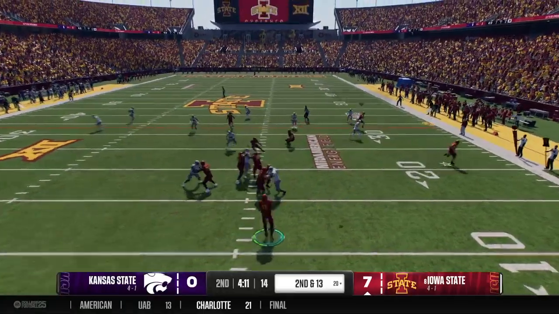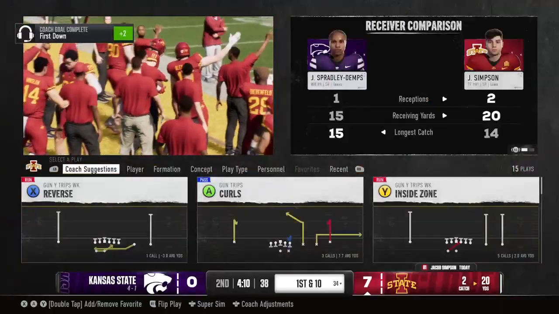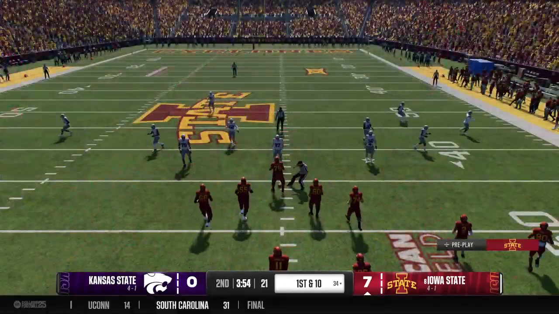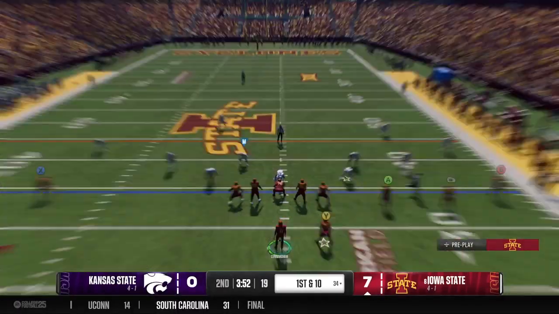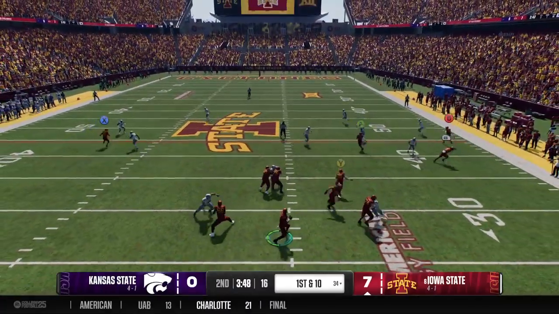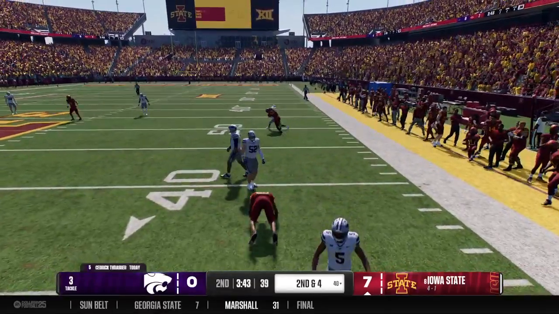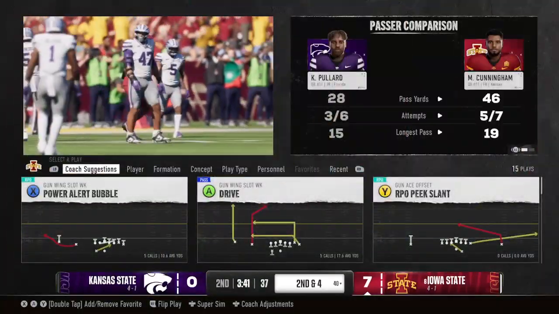On second down, wants to throw it. It's caught. He's run out of bounds, but not before turning in a big pickup and moving the sticks for a first down. A new set of downs after the completion. Trying to find his man on first down. Got the quick pass. No chance to run, but they still move it forward.